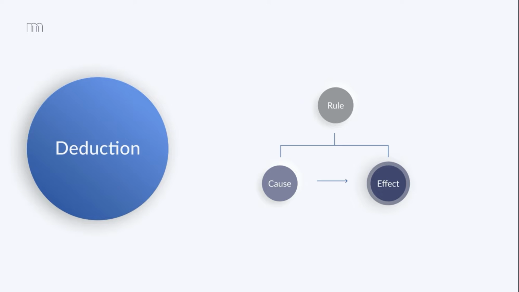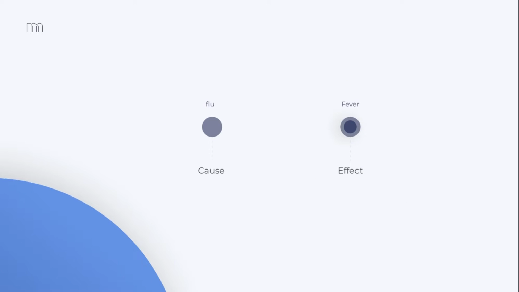Let's talk about the relationship between a rule, a cause, and an effect first. A cause always leads to an effect. If something happens, there will be a result. If a certain cause leads to a certain effect, it creates a rule. For example, a flu leads to fever, making the flu our cause and the fever our effect. By connecting those two, we get a rule which could go something like a flu leads to fever.